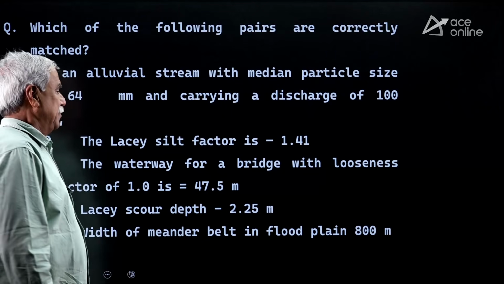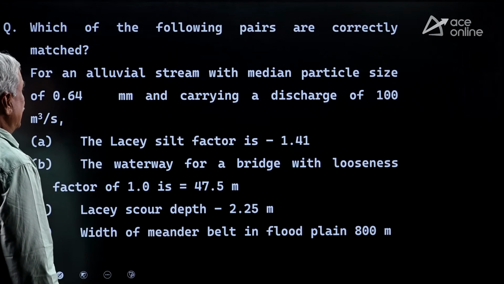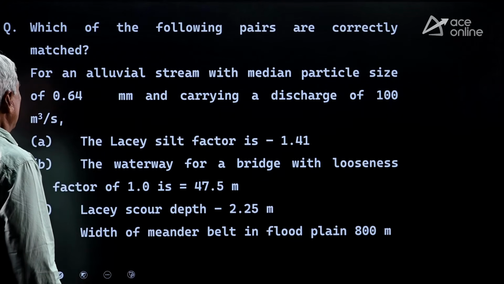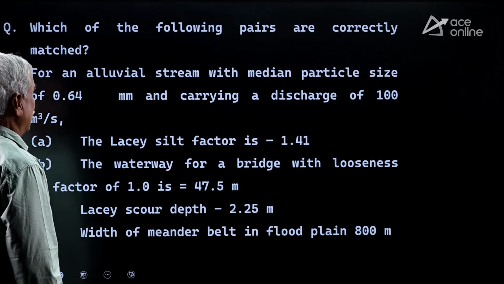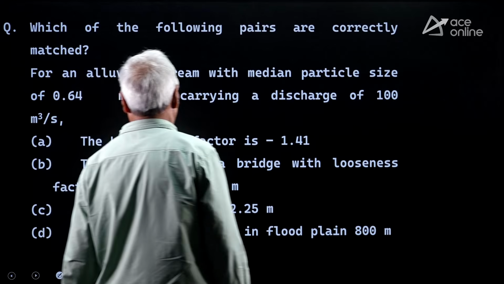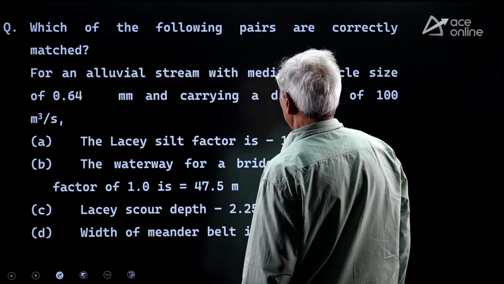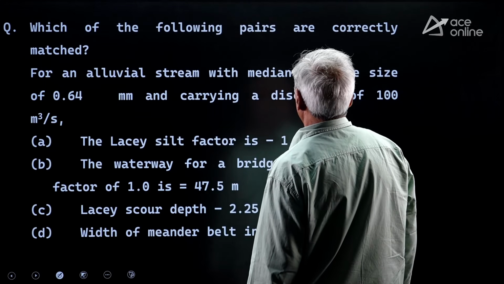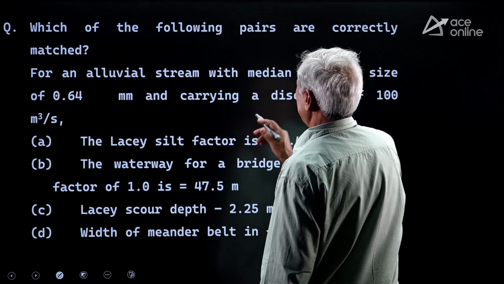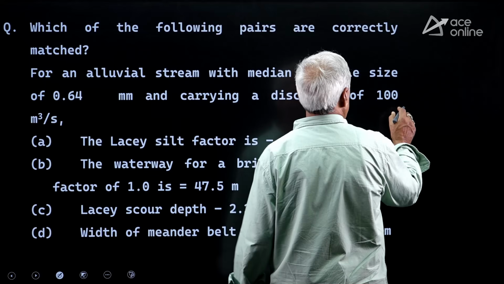For an alluvial stream with a median particle size of 0.64 millimeters and carrying a discharge of 100 meters cubed per second, Lacey's silt factor: particle size is 0.64.